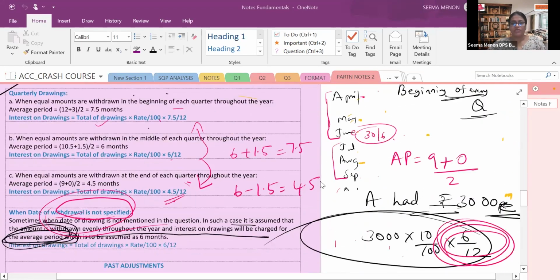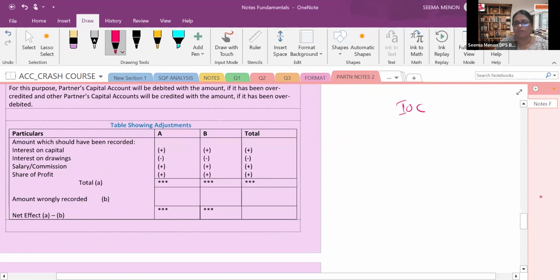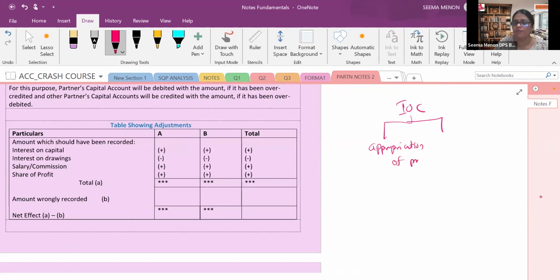To find out interest on capital, there are 4 methods. Interest on capital will normally be considered as an appropriation from the profit. What do you mean by appropriation of profit? It means that if there is a profit, then only you have to give the interest on capital to the partners. So in a loss, no interest on capital will be given.